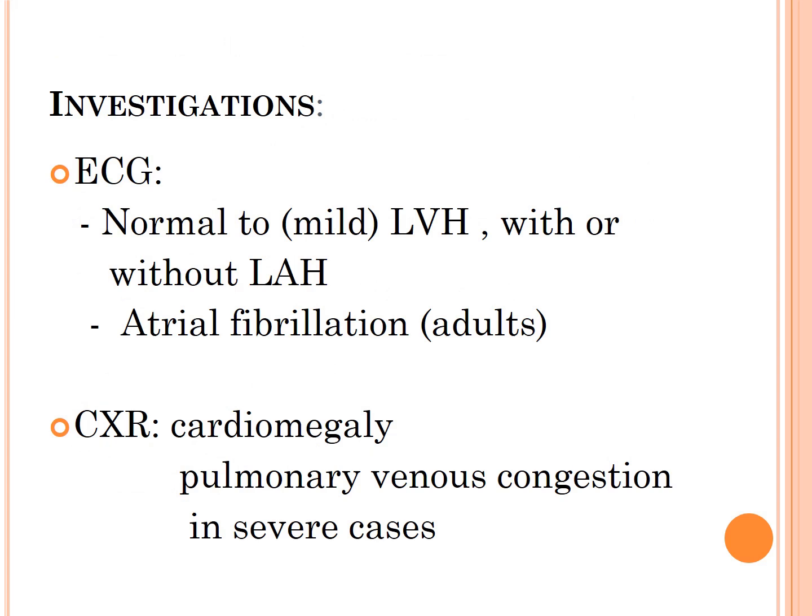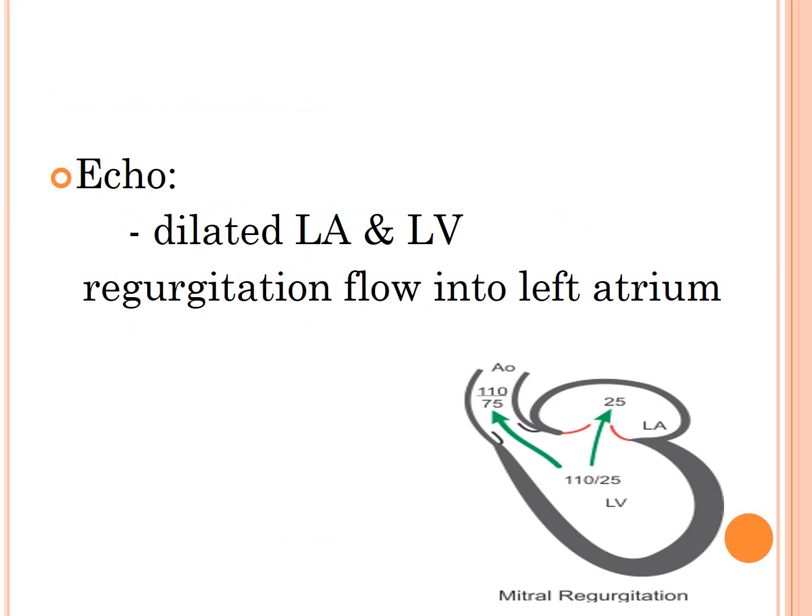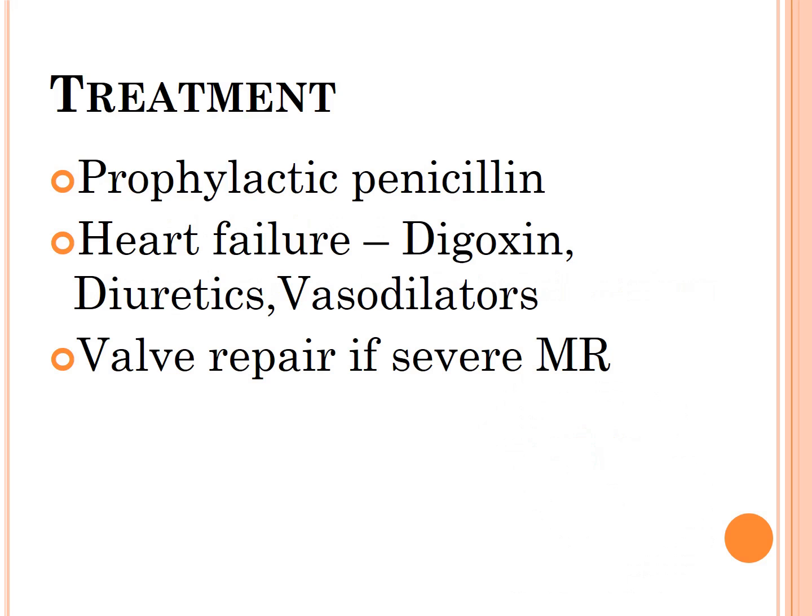You have to do ECG followed by X-ray. Normal to mild MR will have left ventricular hypertrophy without left atrial hypertrophy, and in adults you may get atrial fibrillation. In the chest X-ray there is cardiomegaly, and pulmonary venous congestion in severe cases. If you do echocardiography, there is a dilated left atrium and left ventricle, with regurgitant flow into the left atrium.